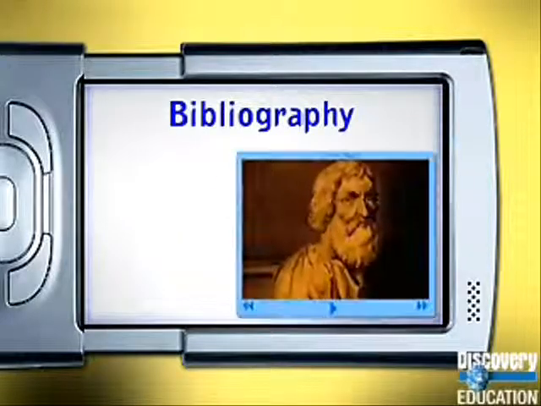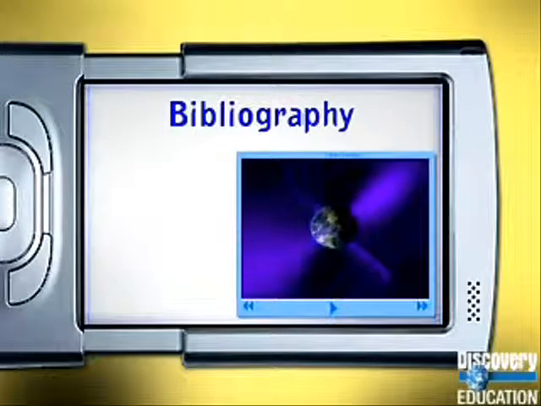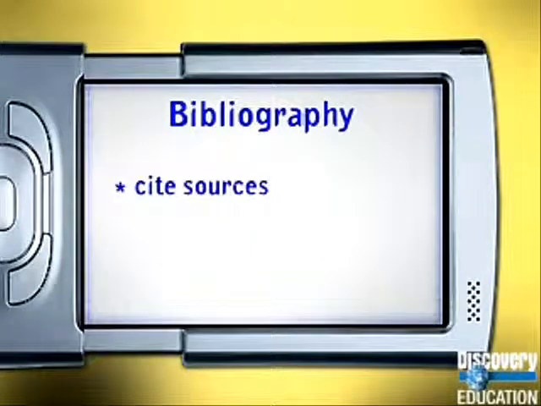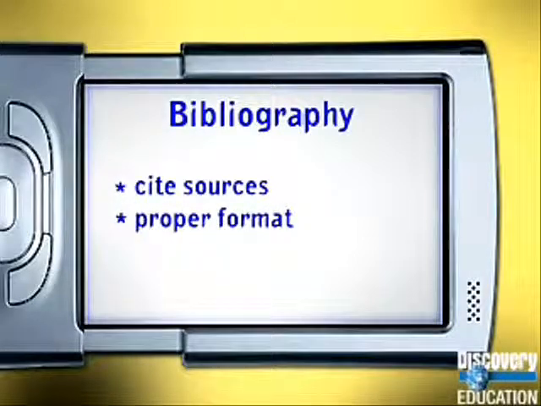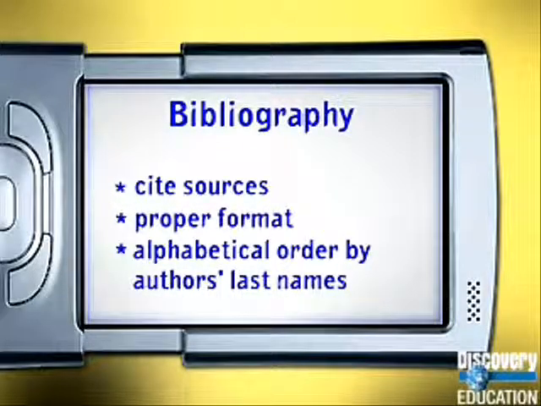A bibliography is a list of sources you researched to obtain information. When citing your sources, use the proper bibliography format. The list should be in alphabetical order by authors' last names. Sources that don't have authors should be alphabetized by title.